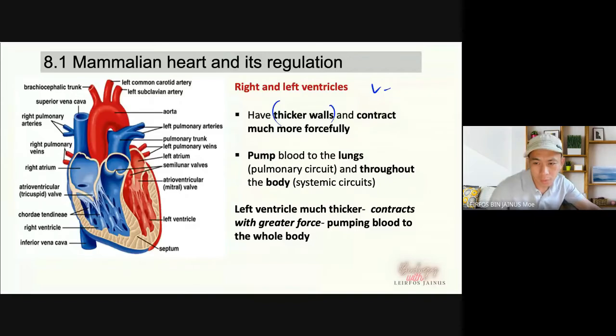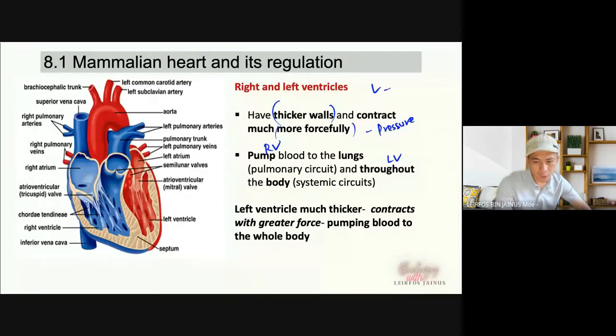They will contract much more forcefully so that the blood from the heart will be pumped out to the lungs or to the body. Pumping blood to the lungs is the right ventricle, and throughout the body is the left ventricle.